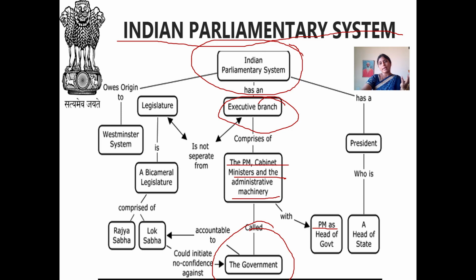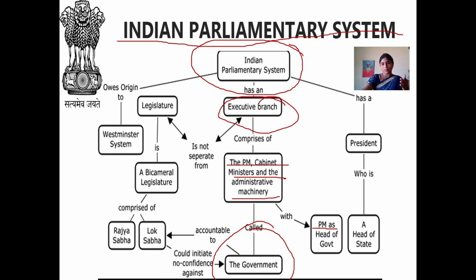To make any bills or to pass any new laws, the majority of the decisions are made by Lok Sabha. Once Lok Sabha passes a bill, Rajya Sabha has no right to cancel the bill.